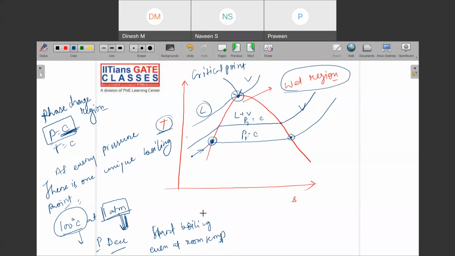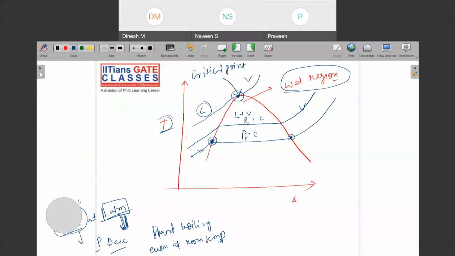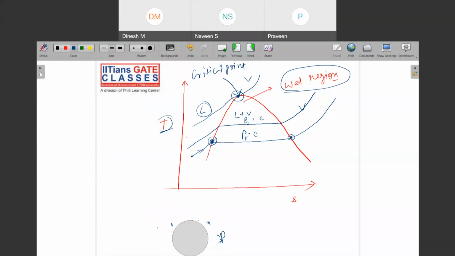Then let me erase some part of it. Let us only keep this curve. Now, this is called saturation temperature. Why is this called saturation? Because this is the point where liquid has started converting into vapor. So this is called the saturation point.